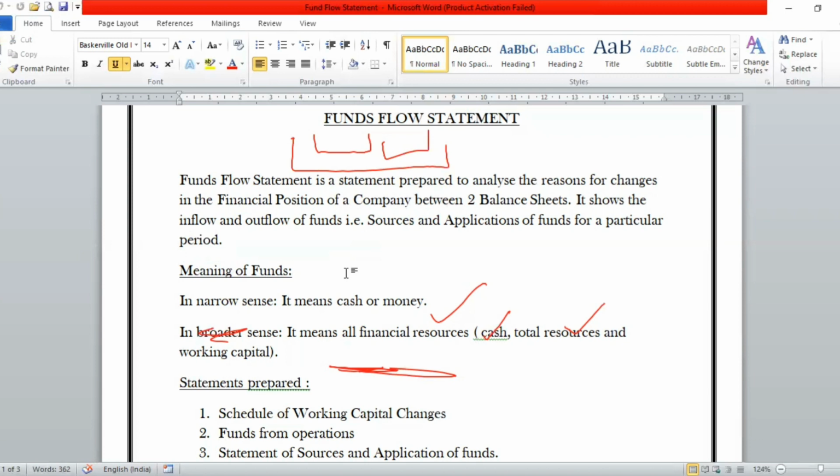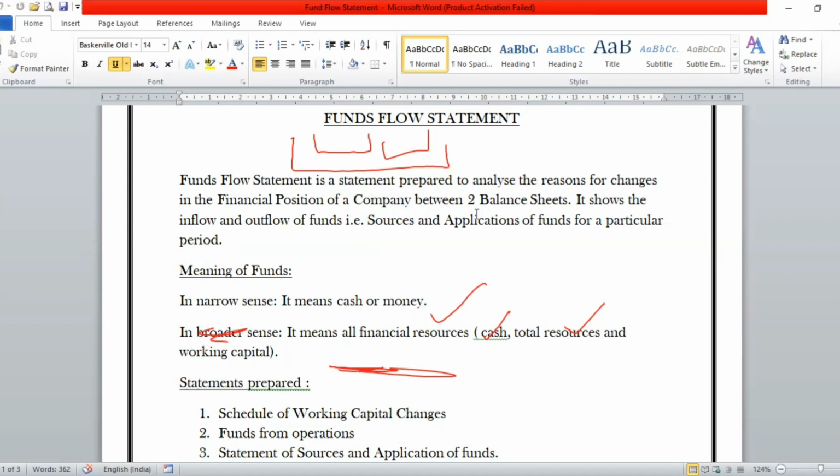So anything, any record or any format which is going to describe from where you are getting funds into your business and where you are employing your funds out of the business, or what is the exact financial position of the business with respect to funds, whether the funds have increased from the previous year or they have decreased from the previous year, it will be called a fund flow statement. A detail providing all these answers will be a fund flow statement.